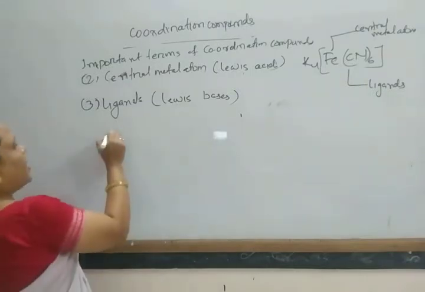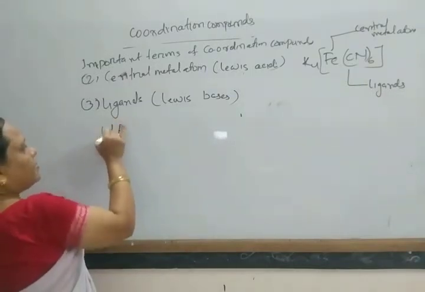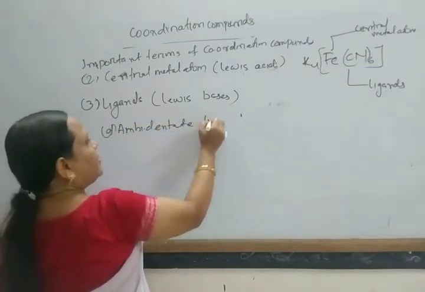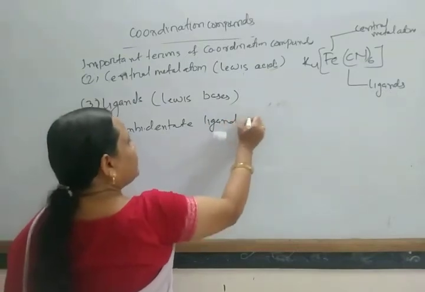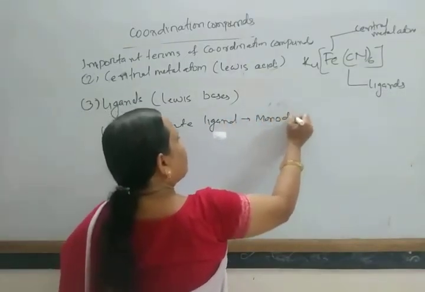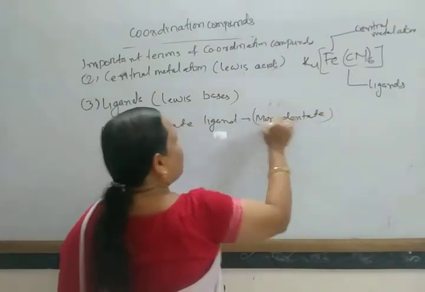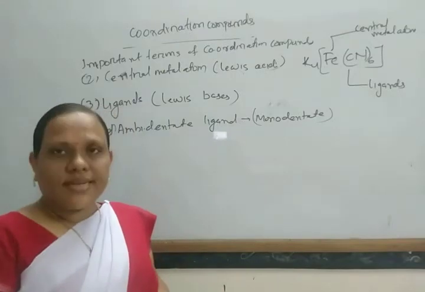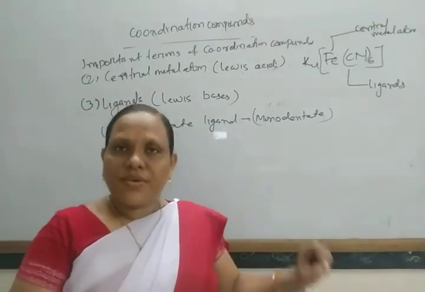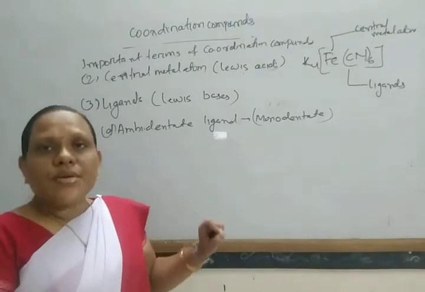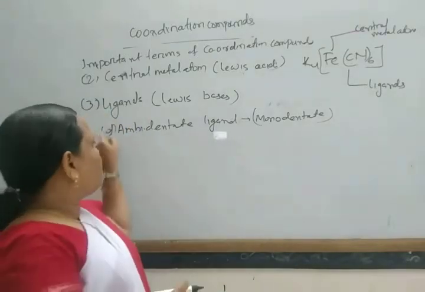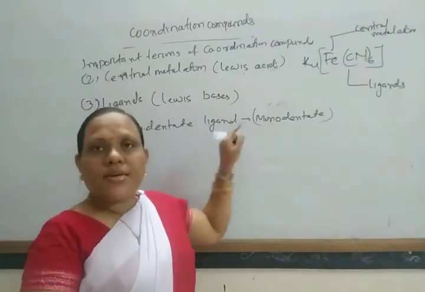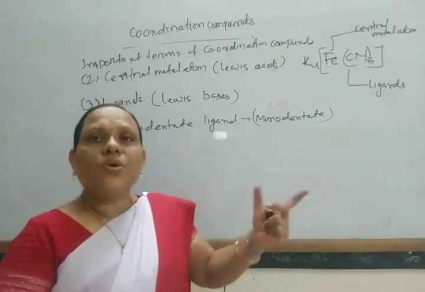That is the ambidentate ligand. Actually this is a monodentate ligand. The ligand has more than one donor site, but at a time it can coordinate through only one atom, and that is known as an ambidentate ligand. So an ambidentate ligand is a unidentate or monodentate ligand which has more donor sites.